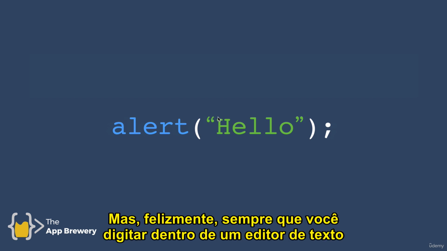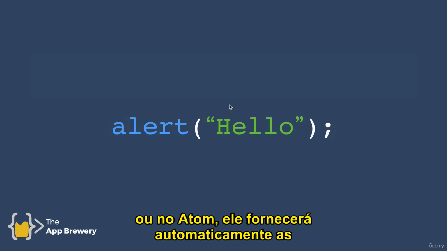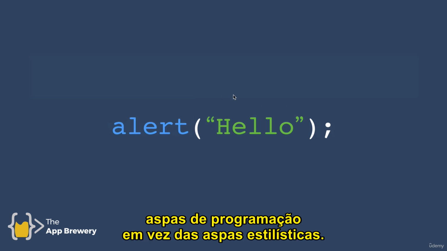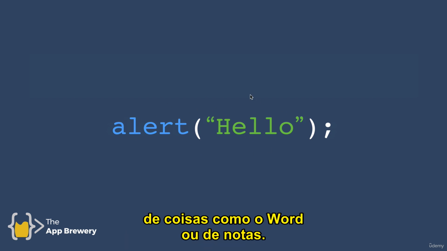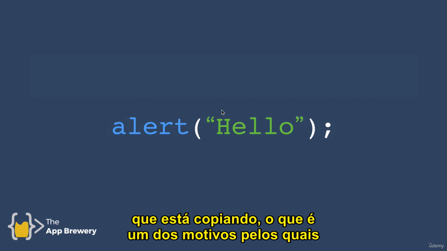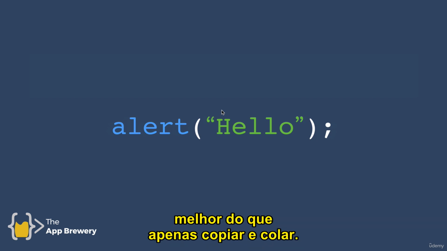But thankfully, whenever you're typing inside a text editor that's intended for code, for example, the snippets tool or in Atom, then it will automatically give you the programming quotes instead of the stylistic quotes. It only is a problem when you copy and paste things from Word or from notes, and you have to be careful about what symbols you're copying in, which is one of the reasons that typing code out and getting more practice is always better than just copying and pasting.